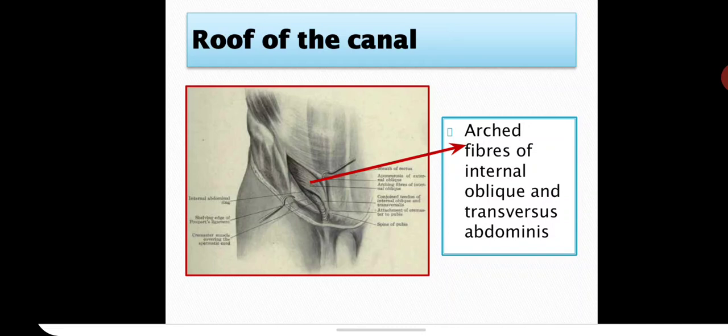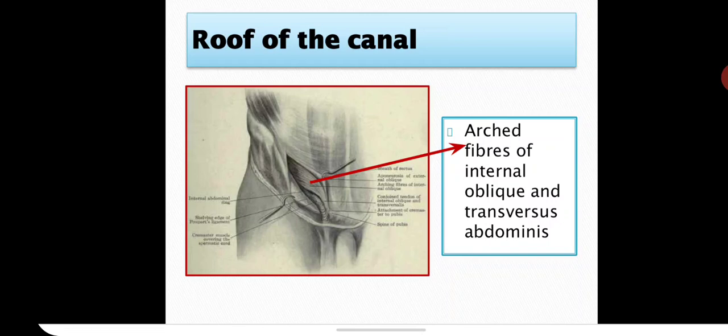Roof of the canal is formed by the arched fibers of internal oblique and transversus abdominis. If you see all these boundaries, it will be formed again and again by these three muscles only. That's how we told in the beginning. Three flat muscles you have to pierce from last to the first.